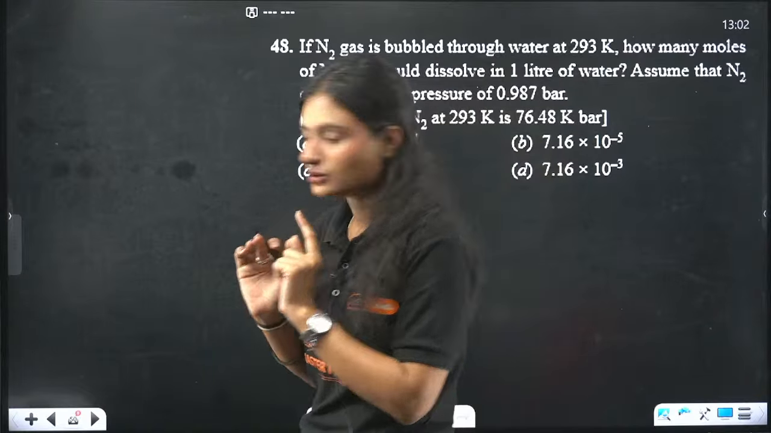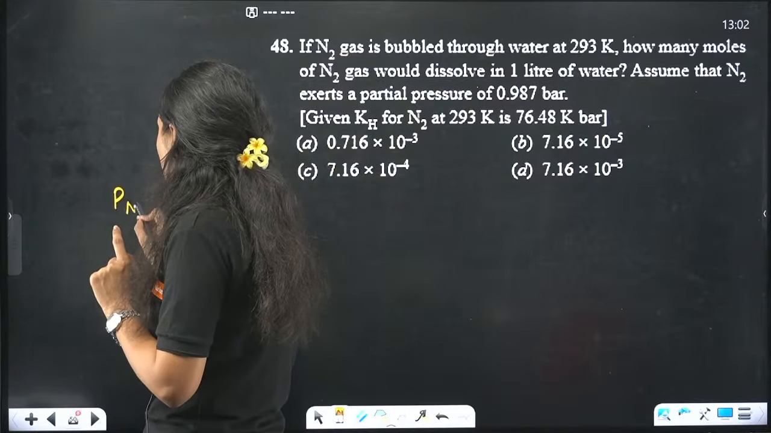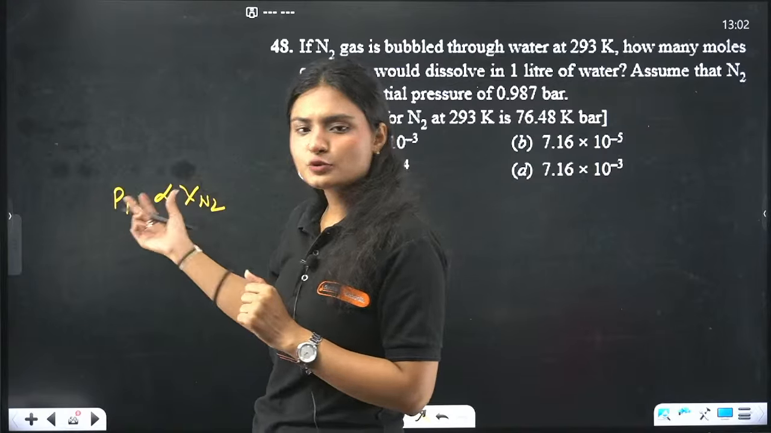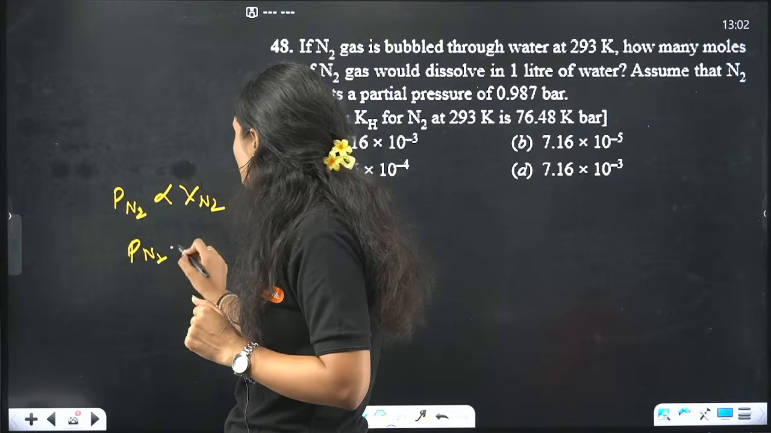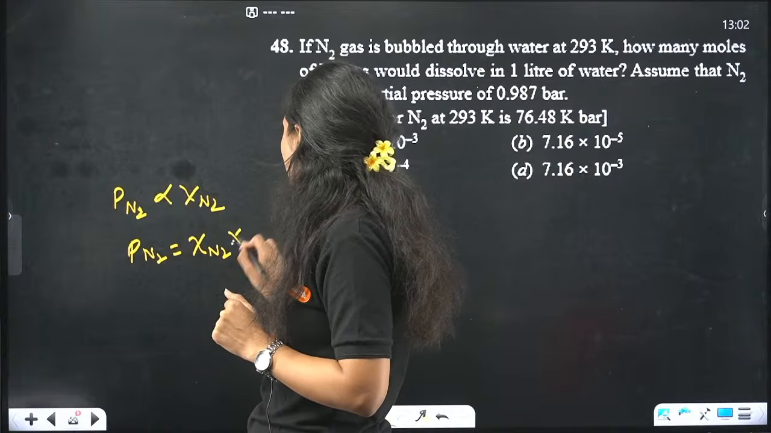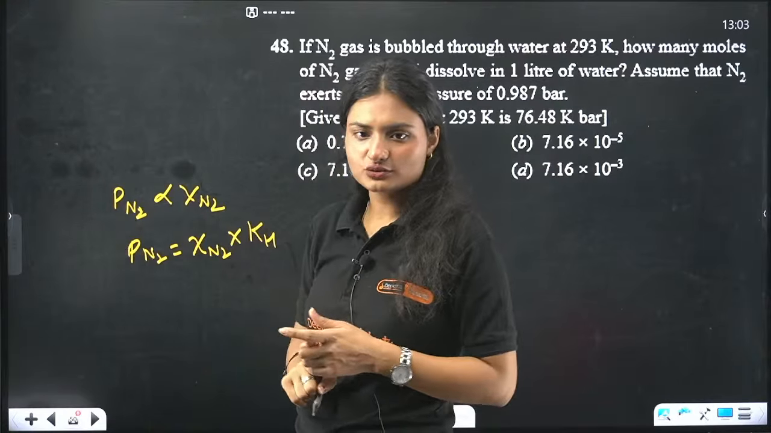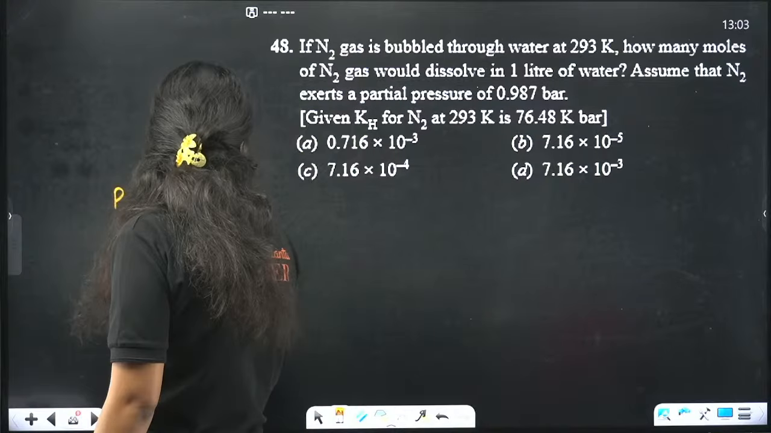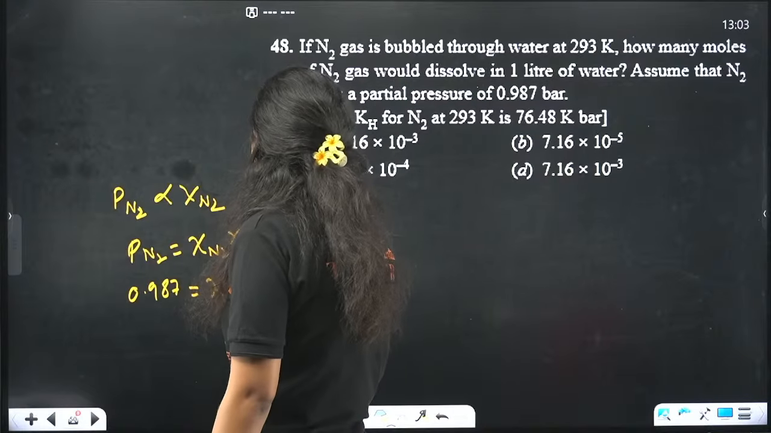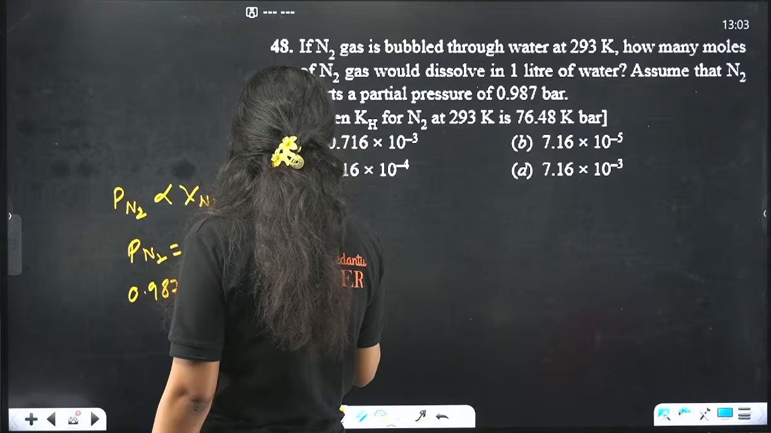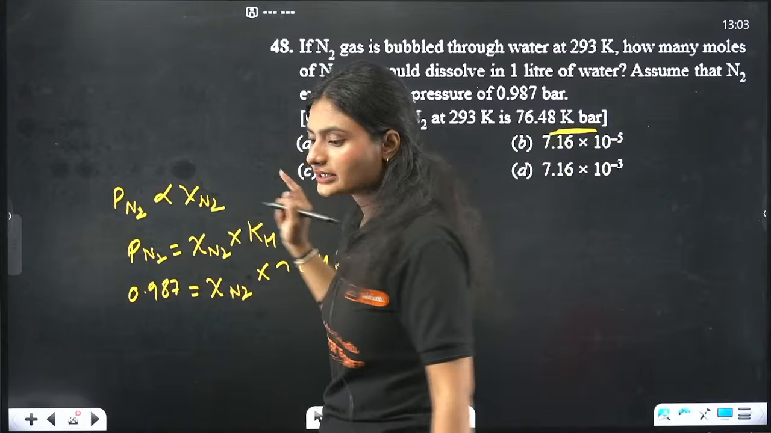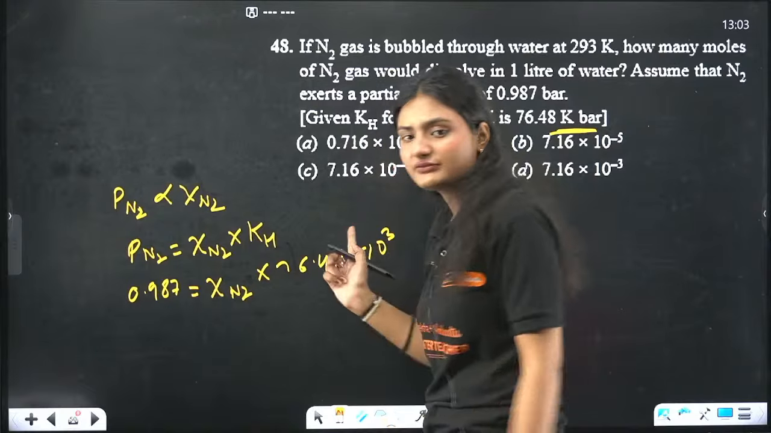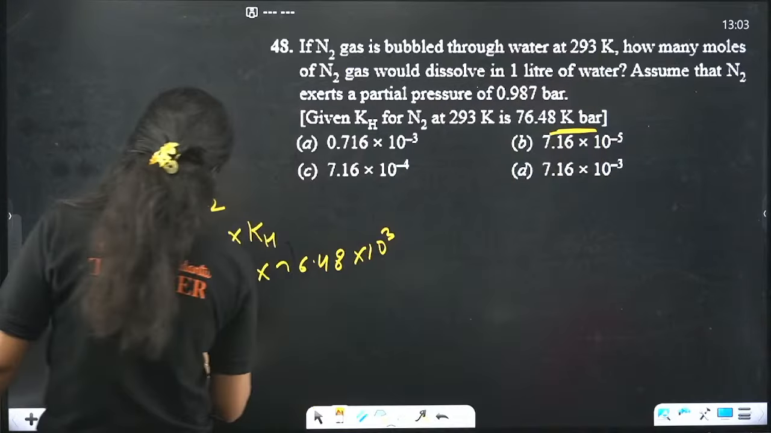Now I know Henry's law. Henry's law says that the partial pressure of nitrogen will be directly proportional to the mole fraction of nitrogen, right? If I remove the proportionality sign, partial pressure of nitrogen will be equal to the mole fraction of nitrogen times the Henry's law constant for nitrogen. Now I know the partial pressure is 0.987, equal to mole fraction of nitrogen times 76.48 kilobar. Remember, the answer is in kilobar. Kilo means 10 raised to power 3, so you will multiply it with 10 raised to power 3. What is your mole fraction?